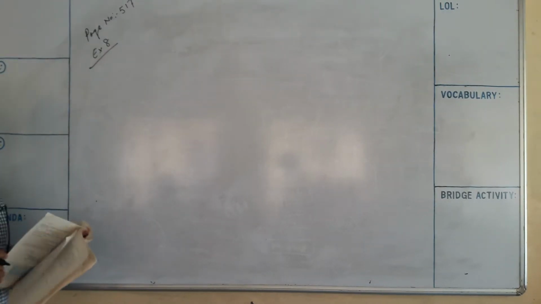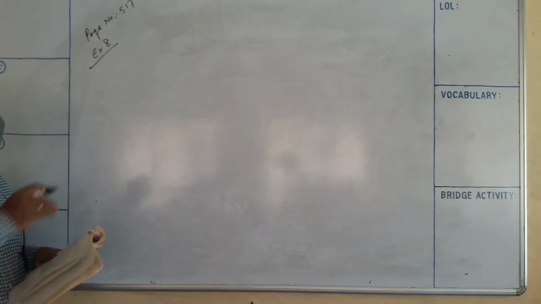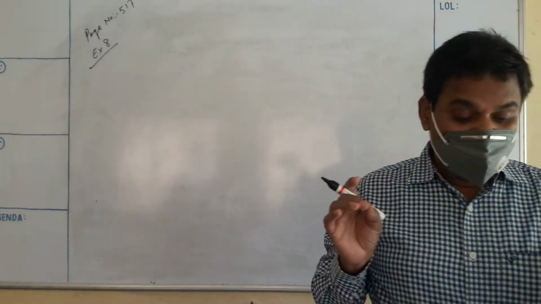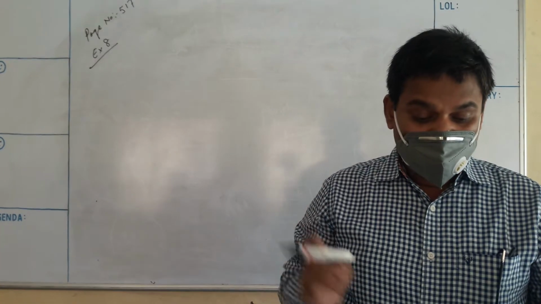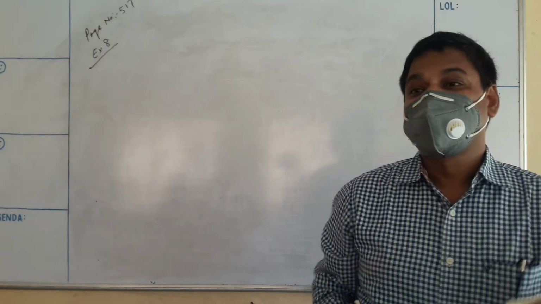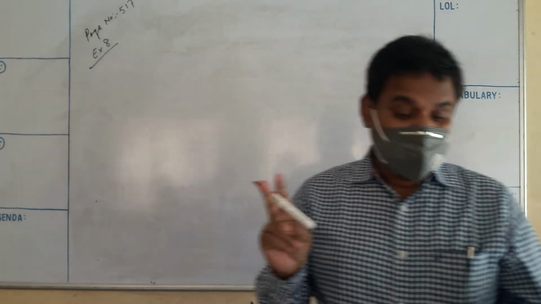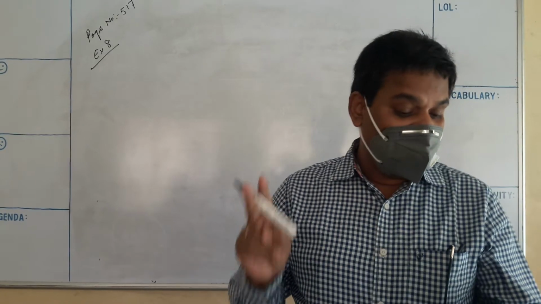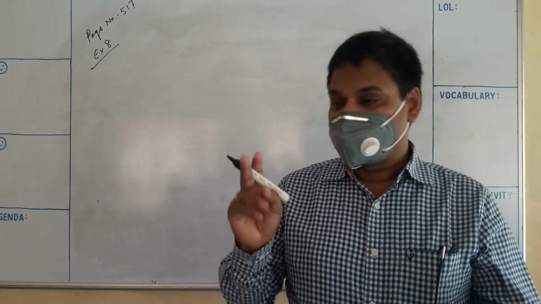Page number 517, NCERT book, example number 8. A manufacturing company makes two models, A and B, of a product.